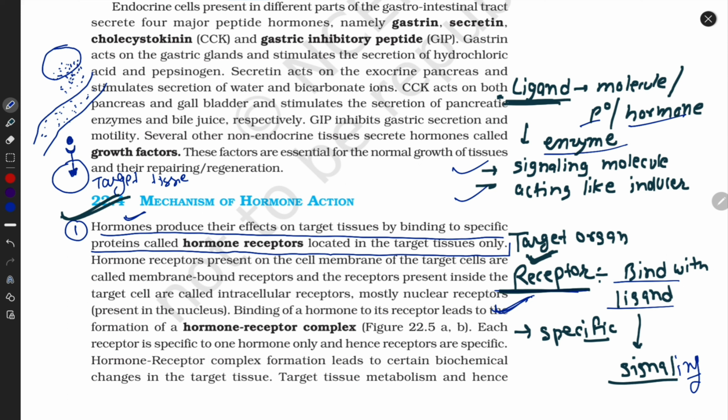If insulin is released from the pancreas, assume insulin is excreted by the pancreas beta cell, then it enters the blood vessels, and its function site is the liver. Then the insulin hormone always binds with its target tissue, the liver, not the testes, not the ovary, not the pituitary gland.